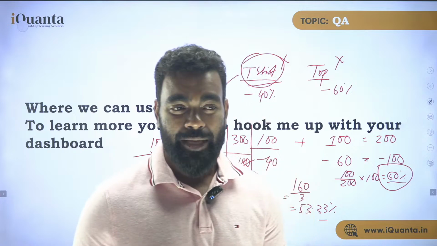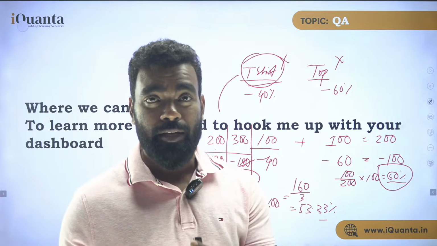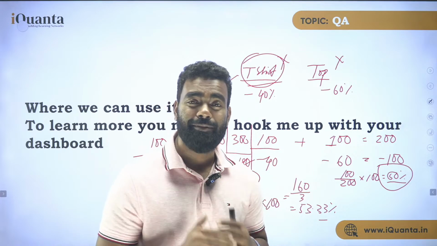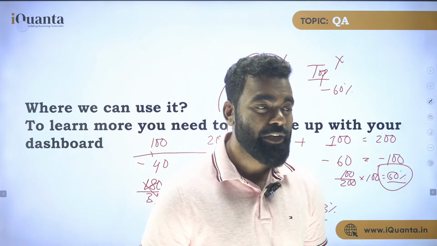So Kashish, what I am exactly trying to say is, if the price is not given, you cannot assume the prices are same. And also this is not the example of successive because it has not been happening on the same thing. So you have to understand where we use successive and where we cannot use successive. I hope I make all of you guys clear. If you have any doubt, just let me know.